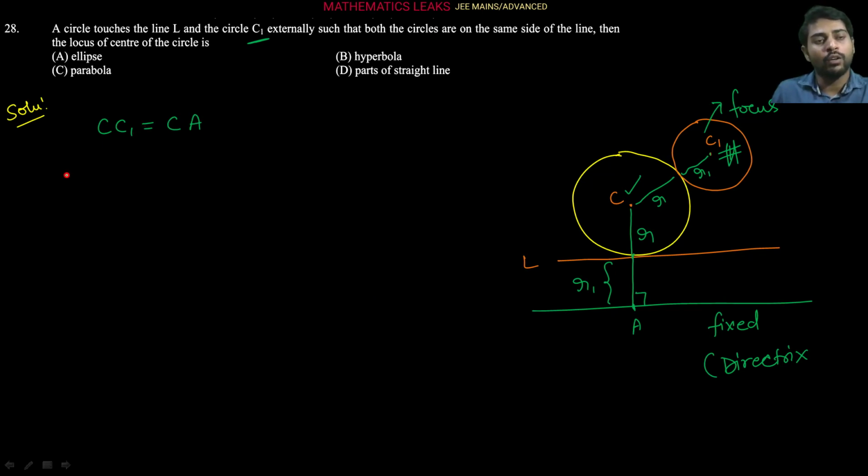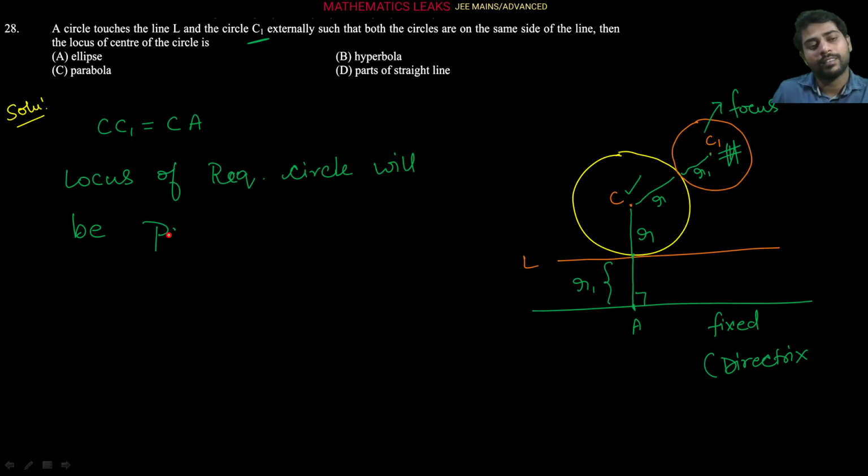So from here, the locus of the required circle will be a parabola. So this was a really very conceptual question. Our C option is correct.